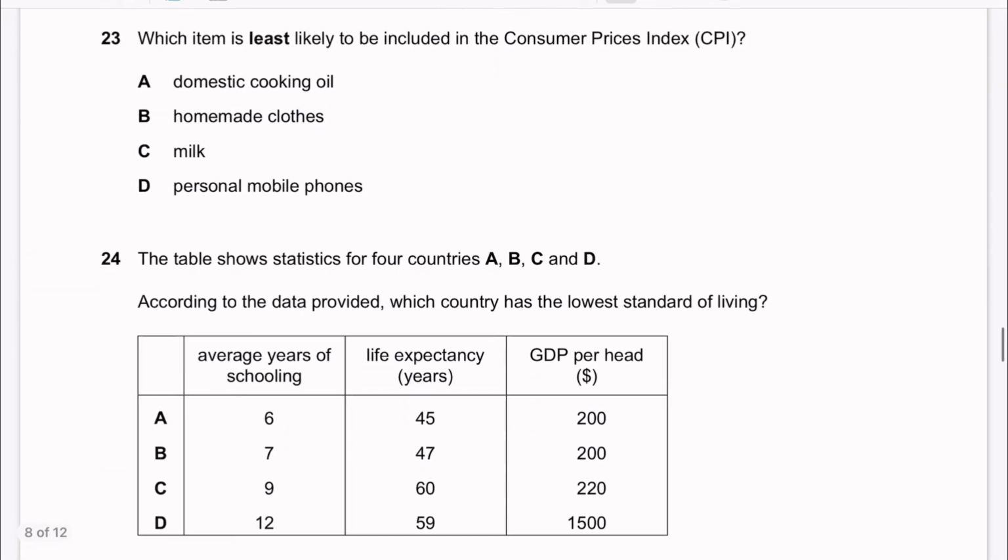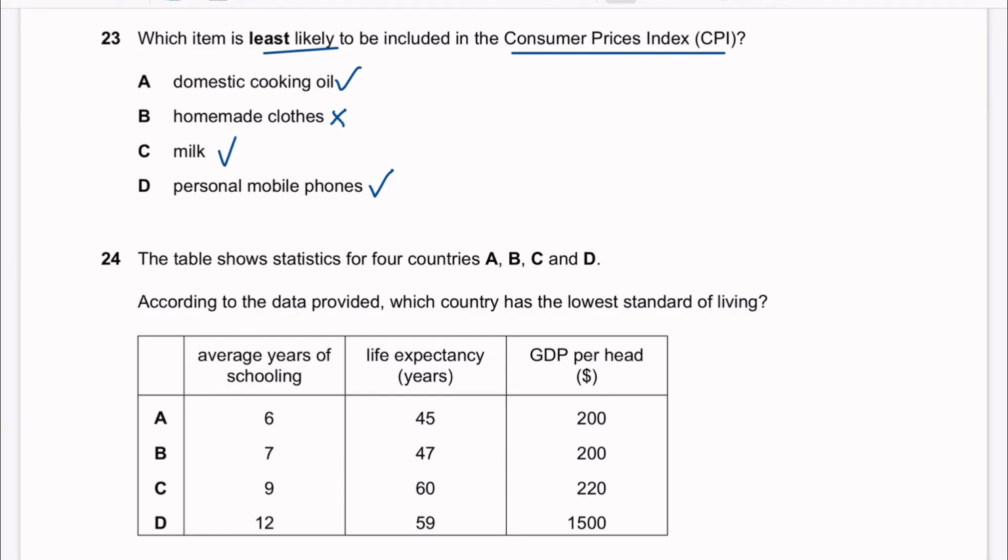Okay. 23. Which item is least likely to be included in the CPI? A. Domestic cooking oil. Yes, it can be included. Homemade clothes? No. Milk? Yes. Personal mobile phones? Yes. This question is a bit tricky because you may wonder why it is homemade clothes.